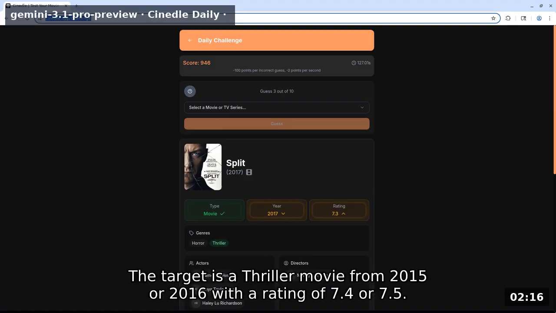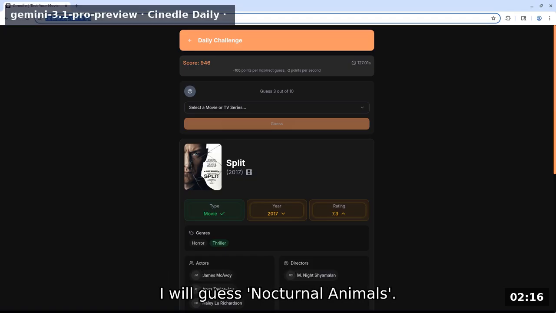The target is a thriller movie from 2015 or 2016 with a rating of 7.4 or 7.5. I will guess Nocturnal Animals.